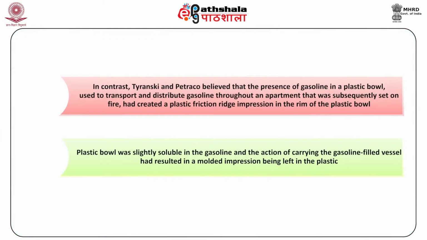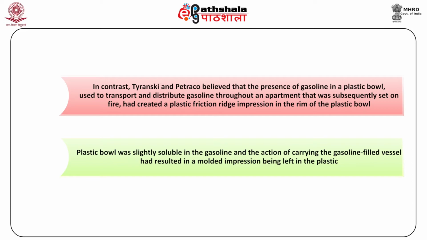In contrast, Tyransky and Petracco believed that the presence of gasoline in a plastic bowl used to transport and distribute the gasoline throughout an apartment that was subsequently set on fire had created a plastic friction ridge impression in the rim of the plastic bowl.